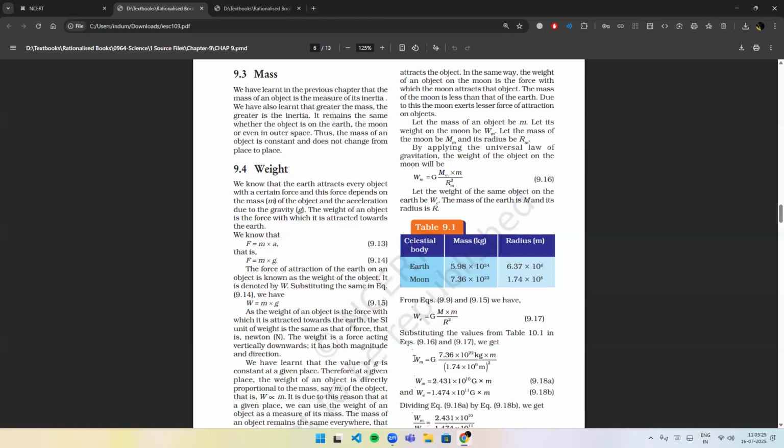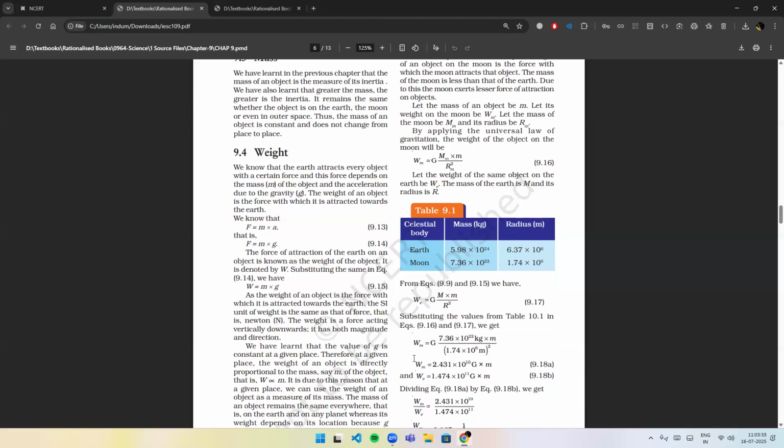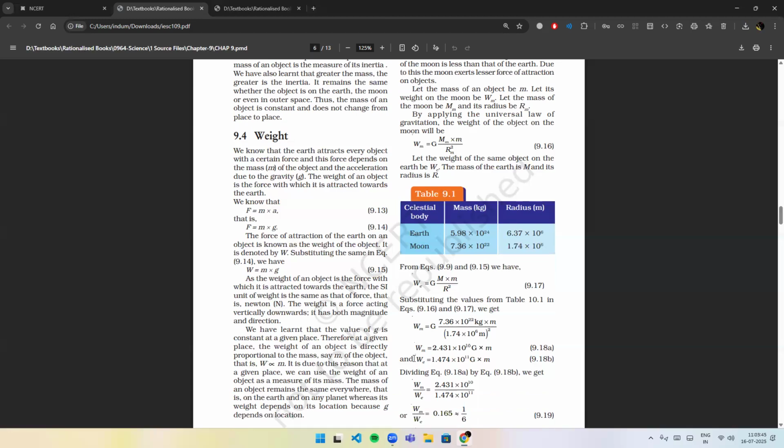By applying the universal law of gravitation, the weight of the object on the Moon will be Wm = G Mm m / Rm². Let the weight of the same object on the Earth be WE.